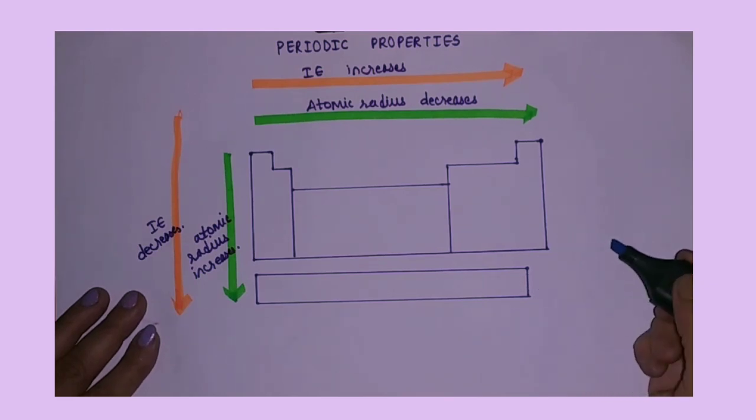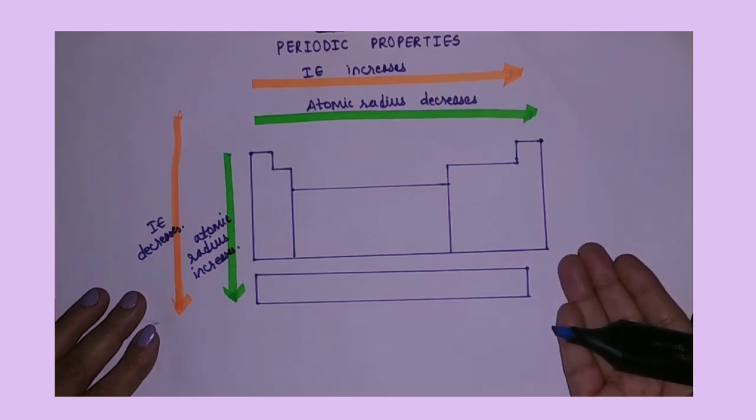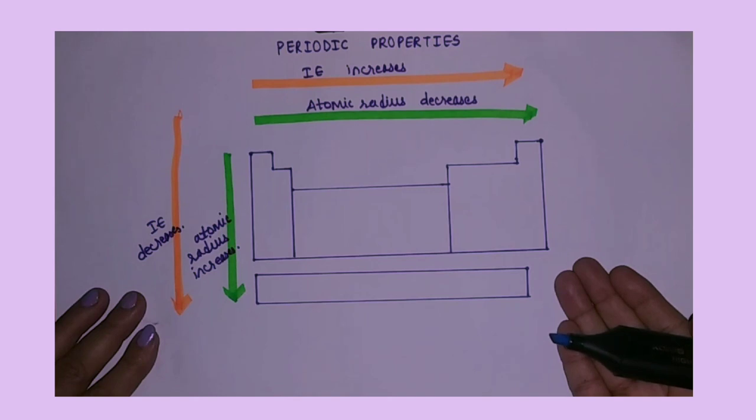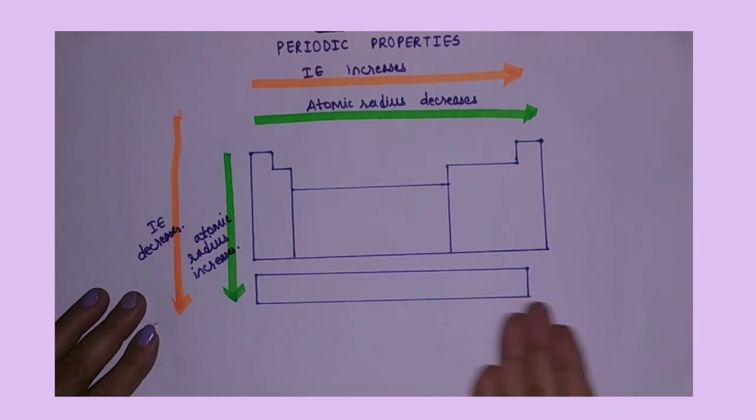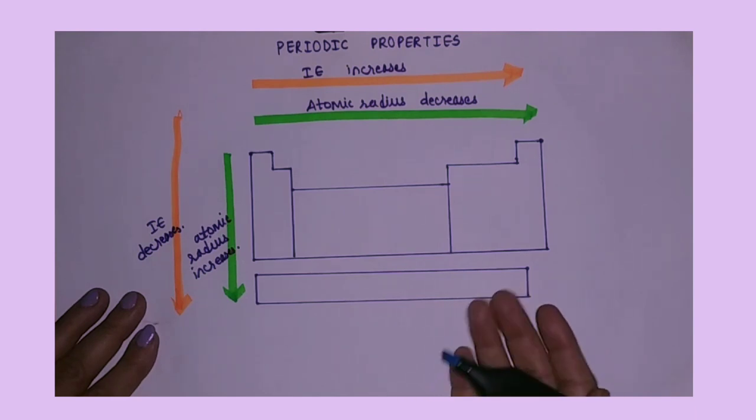Students, as we move from top to bottom in a periodic table, electron gain enthalpy decreases, and as we move from left to right in a periodic table, electron gain enthalpy increases.